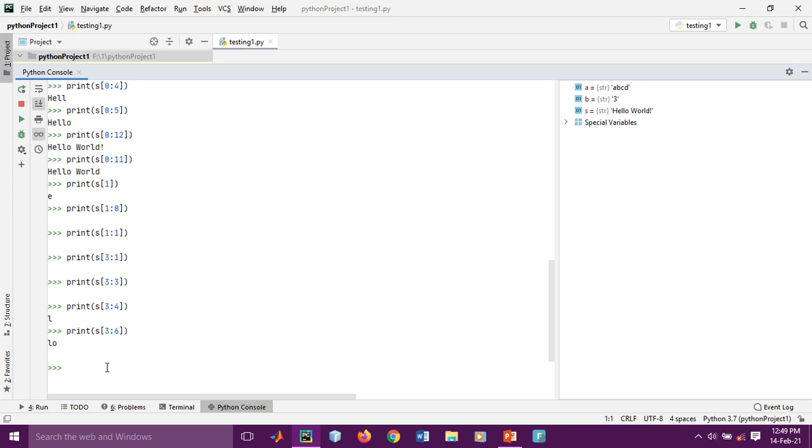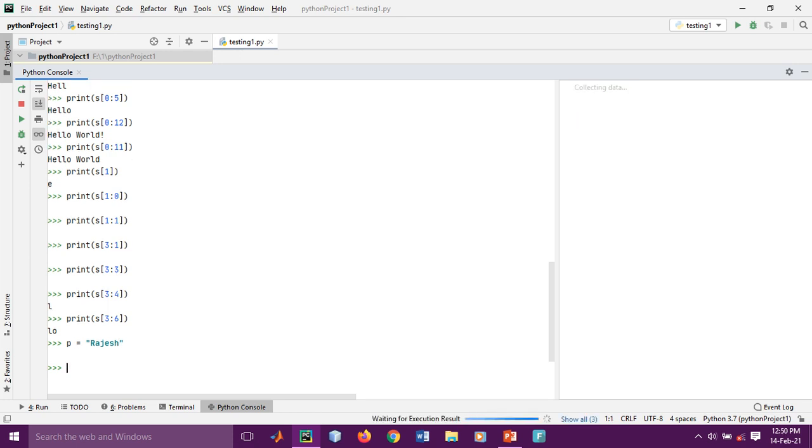So for more clarity, let's take p equal to, suppose let's say RAJES, just for continuity, so that we will be more clear. So let's say print p from p0.